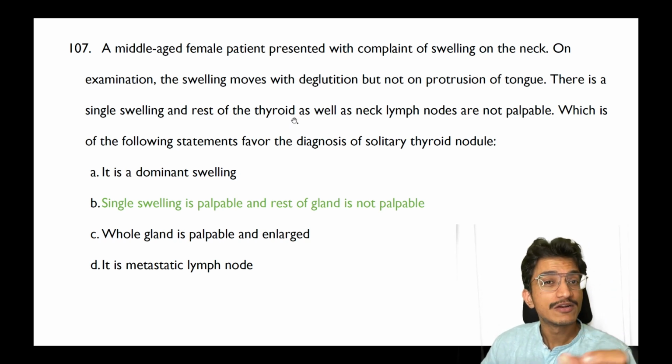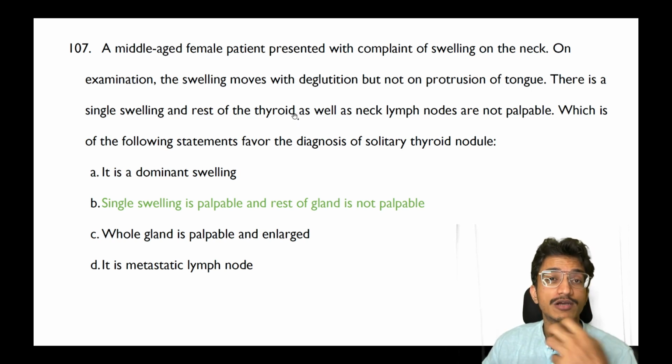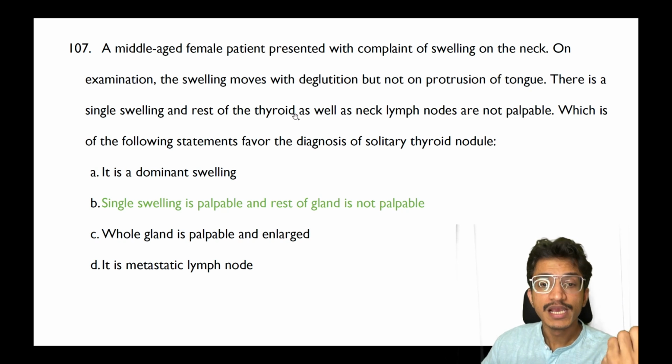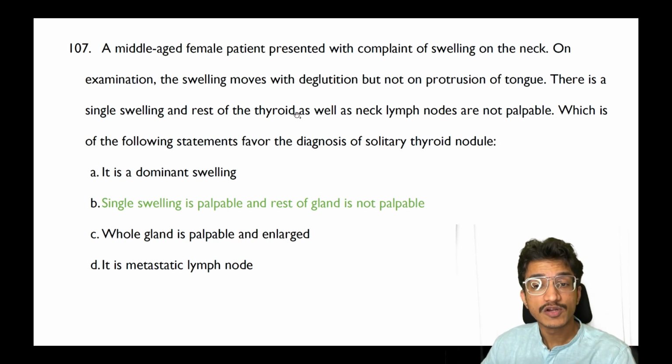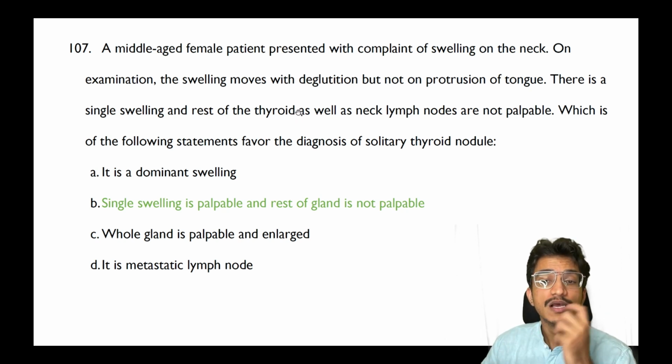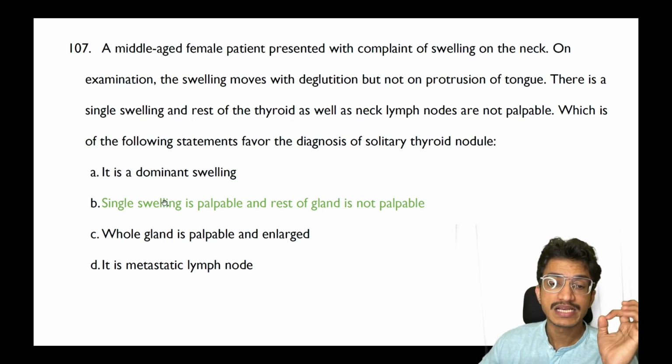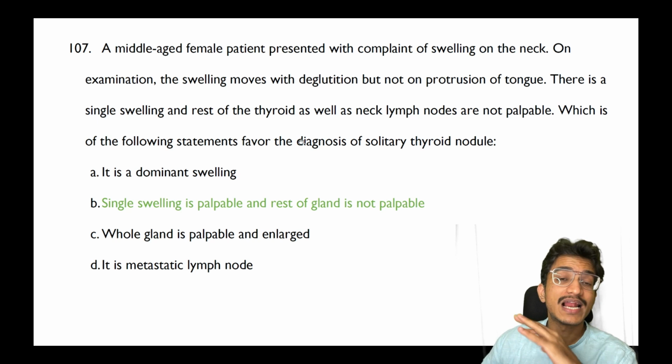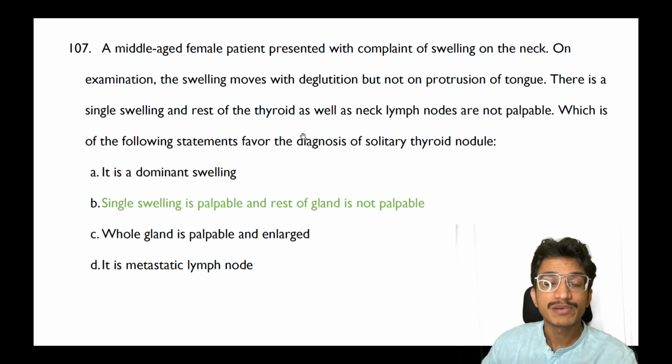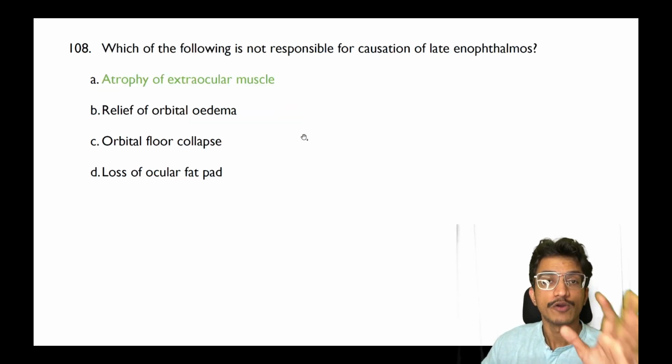It moves with deglutition but not on protrusion of the tongue, so it is a thyroid swelling most probably. Single swelling, rest of the thyroid is normal, neck nodes are not palpable, so it is most likely a solitary thyroid nodule. How can you show it? It is basically a single swelling, rest of the gland is not palpable. That is a typical feature of a solitary thyroid nodule.